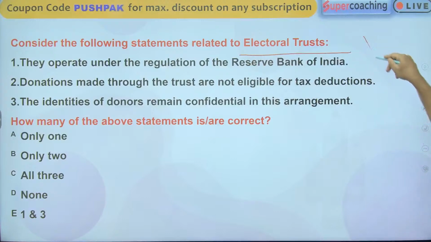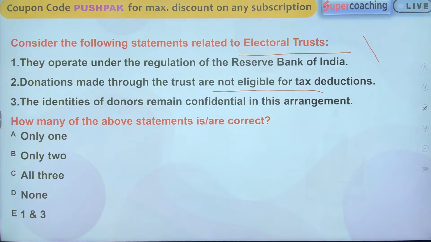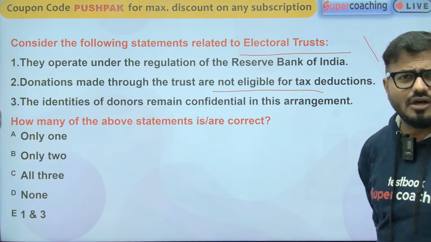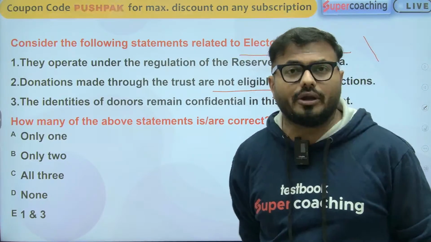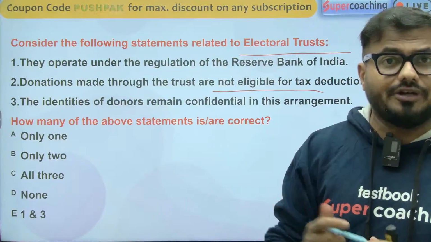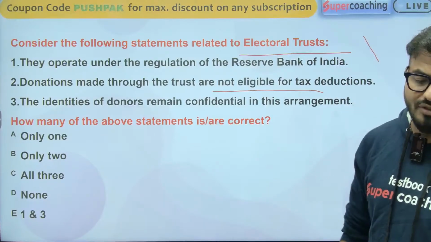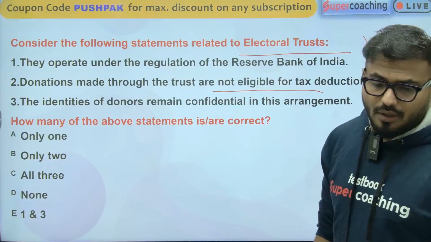Electoral trust is in the news these days. They operate under the regulation of the Reserve Bank of India. Donations made through the trust are not eligible for tax deductions. The identities of donors remain confidential in this arrangement. After the discontinuation of electoral bonds, electoral trusts have again become very much in the news. So political funding is now coming through the electoral trust. This political funding is coming in quite a lot.